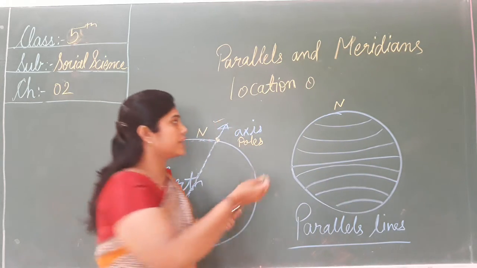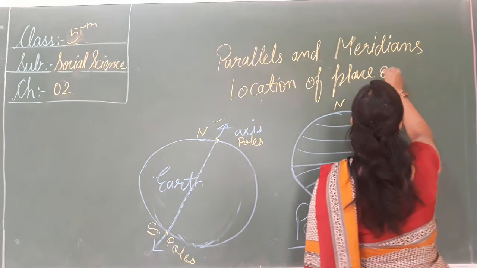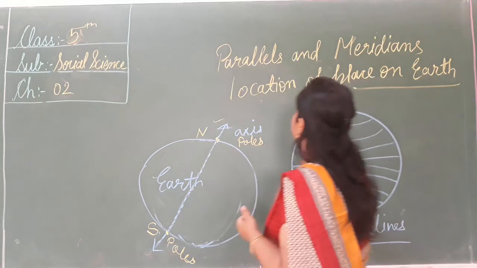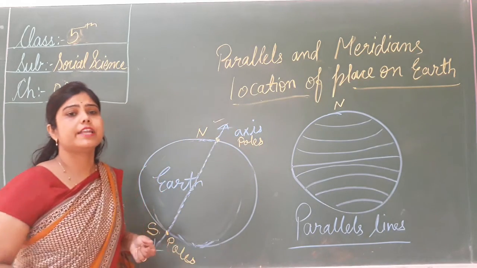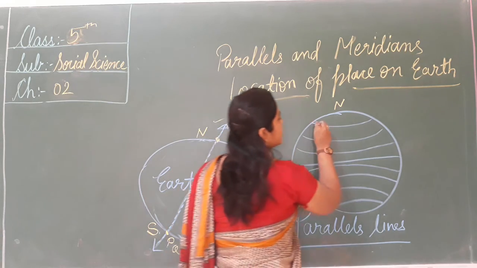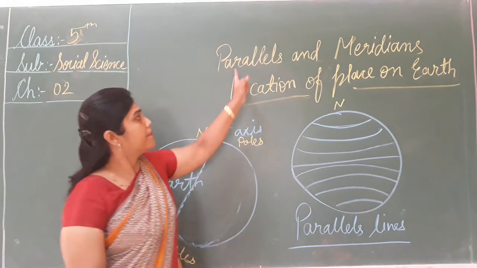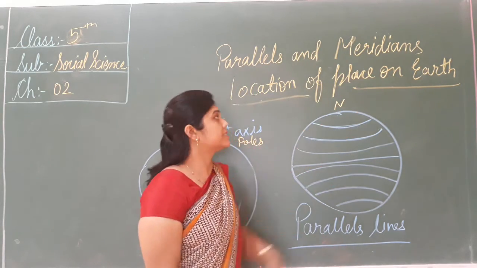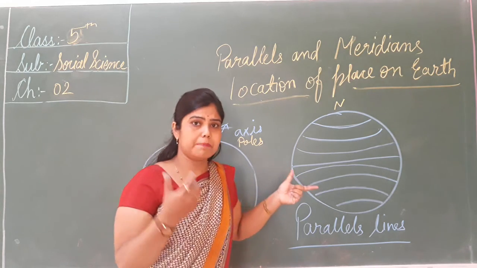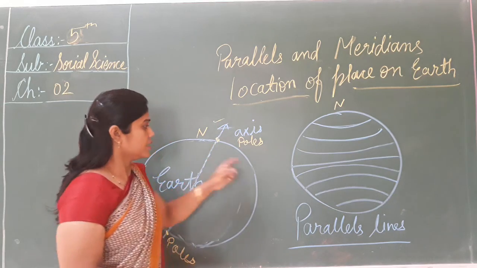To find the location of place on earth, we can draw certain imaginary lines. That is, the imaginary lines are called parallel and meridians. इससे हमें लोकेशन पता पड़ती है कि कौन सी कंट्री, कौन सा सब कहाँ पर है.